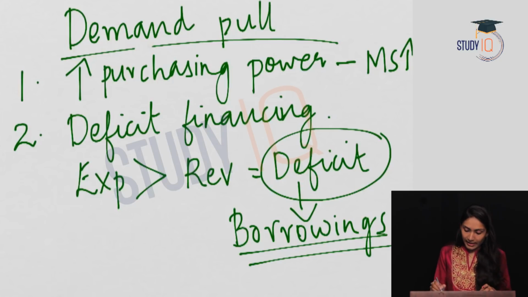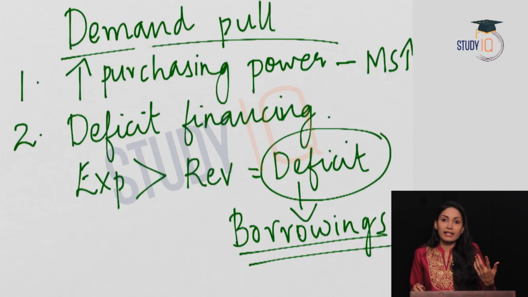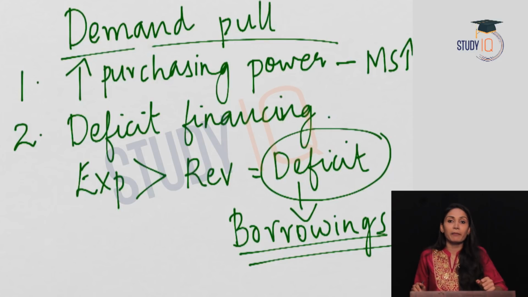When the deficit financing goes up, there will be more money in the economy for spending. So more deficit financing means more expenditure. More expenditure in the economy means more money is pumped into the economy for purchase of goods and services, and this will lead to an increase in the aggregate demand in the economy, and this will lead to demand pull inflation in the economy.